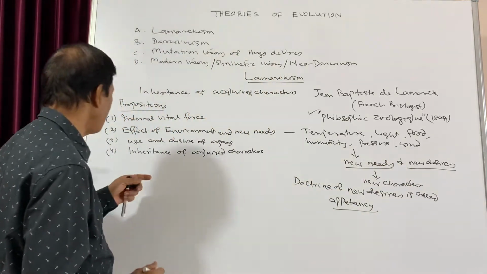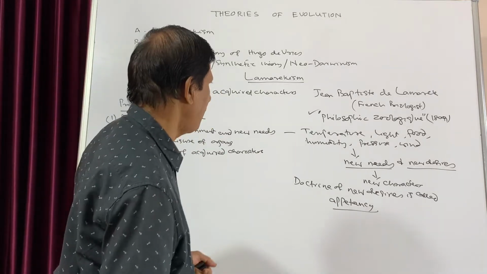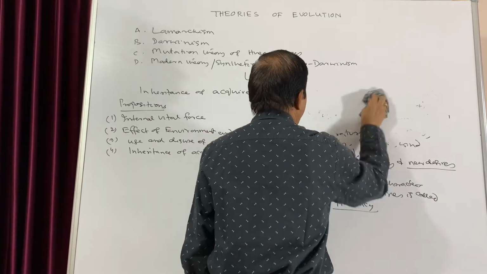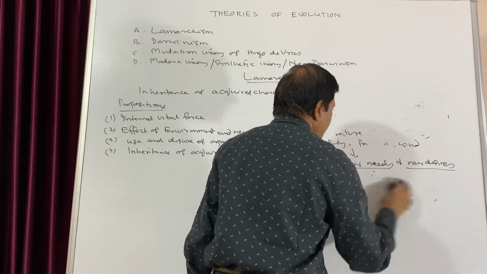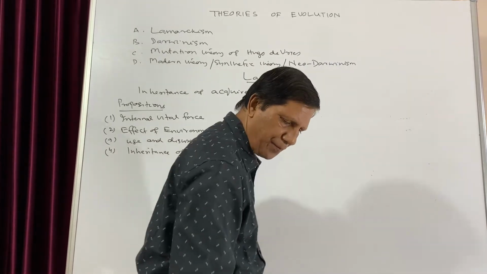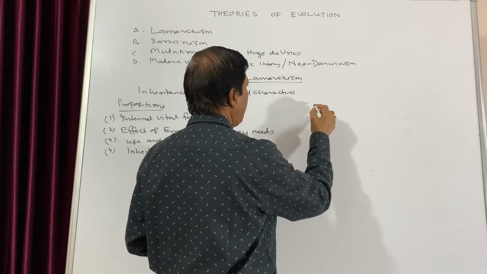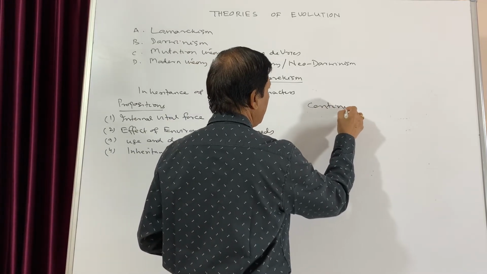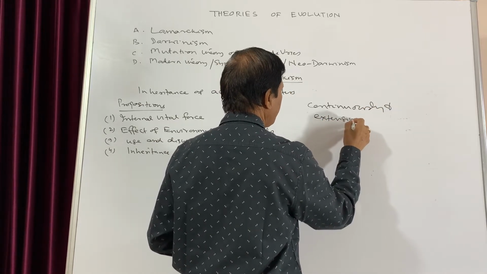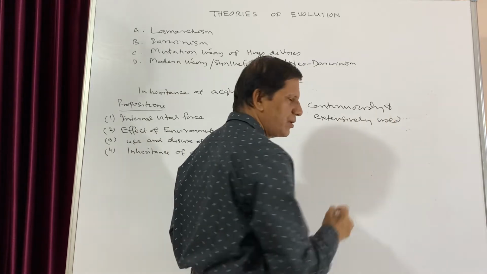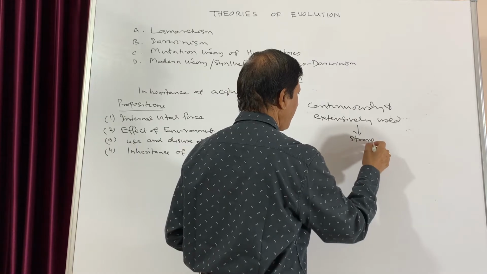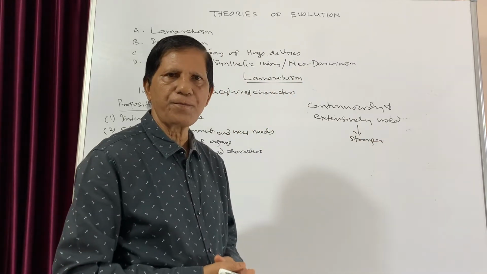Now come to the third point, that is use and disuse of organs. So according to Lamarck, when an organ is continuously and extensively used, it becomes stronger and stronger.